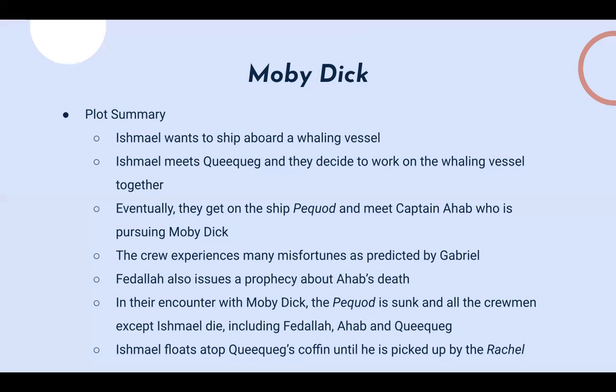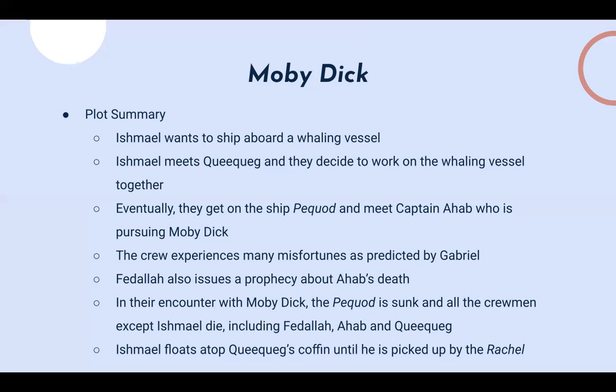This encounter stretches for about three days. And on the third day, Moby Dick actually sinks the Pequod. Ahab is caught in a harpoon line, and similar to Fedallah, he's launched out of his boat and dies as well.